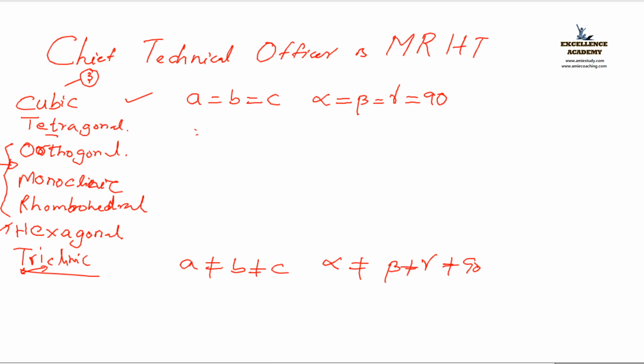Next is, you can copy down the angles for the next two. Alpha equals beta equals gamma equals 90 degrees. No changes there. So change will be for what? Change will be for the edges. A equal B, not equal to C. What about the next one? A not equal to B, not equal to C. Clear? So 3 is over.